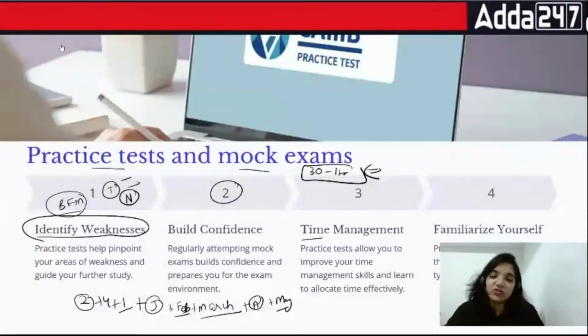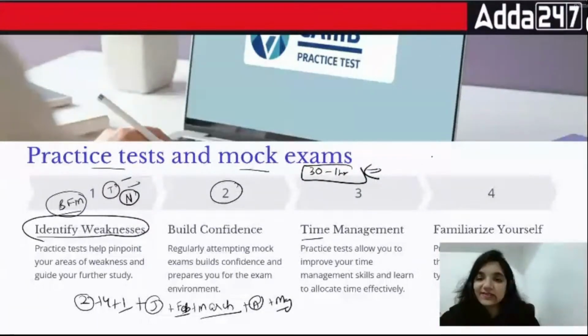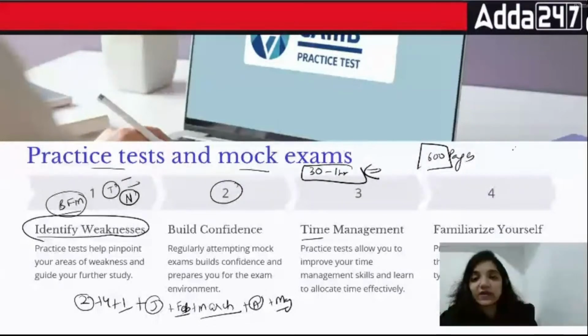When I was a student, I used to keep track of whatever topics I was taking up. For example, when I was doing self study, I would specifically look at the entire book. If my book is overall 600 pages, every single day I will put a specific target that I'll finish 30 pages. 30 pages means how many days? That means in 20 days I will finish off this book.